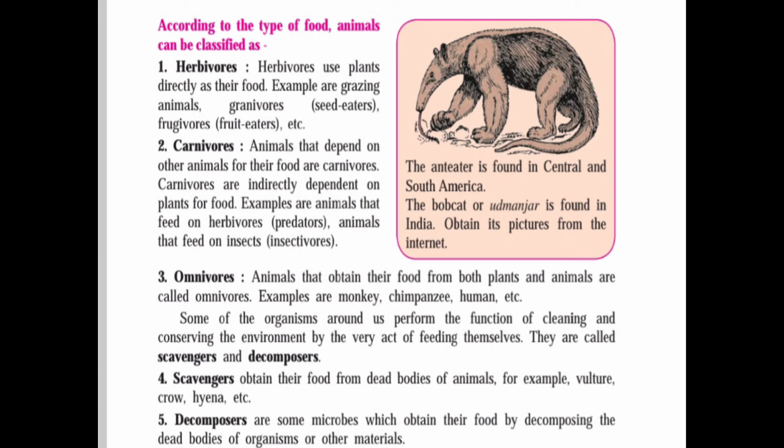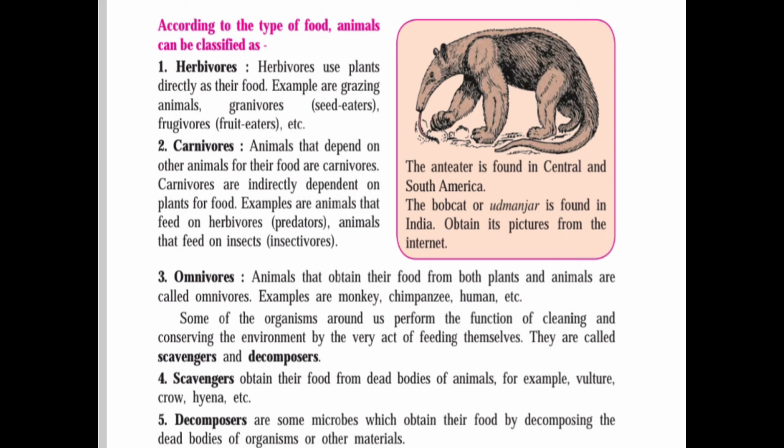Next one, carnivorous. Animals that depend on other animals for their food are called carnivorous animals. Carnivores are indirectly dependent on plants for food. Examples are animals that feed on herbivorous animals, means they are predators. Animals that feed on insects are insectivorous. Next, third number is omnivorous. Animals that obtain their food from both plants and animals are called omnivorous. For example, monkey, chimpanzee, human being, they are omnivorous.